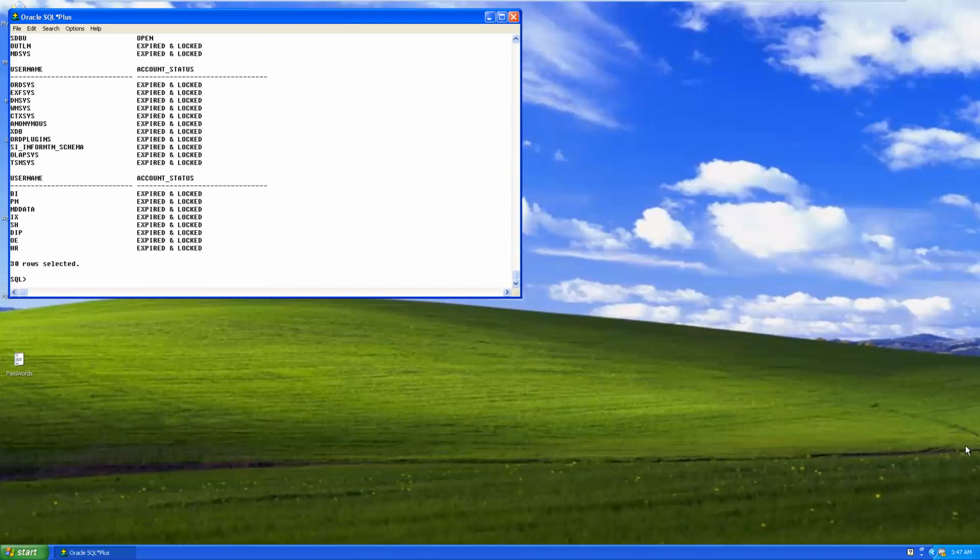Now, if you want to unlock the users: alter user username. It is not our task. Just for practice, we need some existing schemas in the source database. Those schemas are locked. That's why we are unlocking them. Alter user SH identified by SH account unlock. We need to unlock it first.